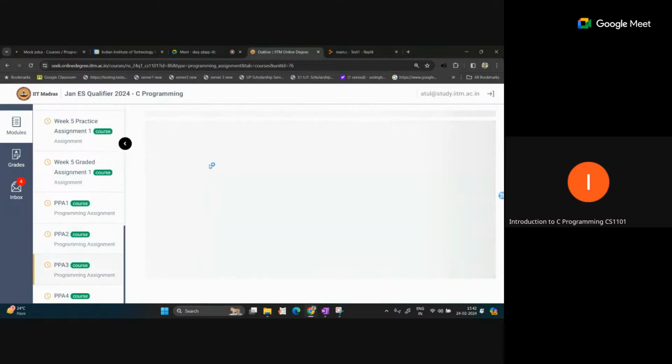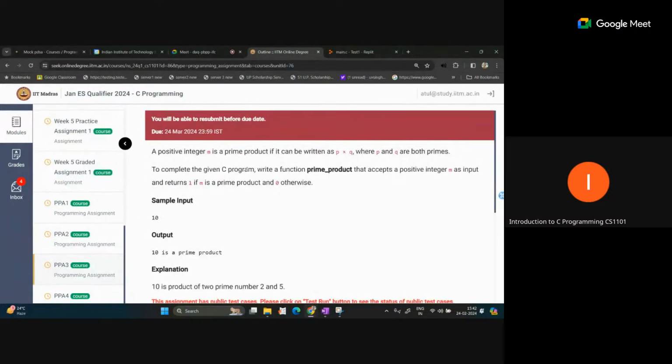Okay, next PPA 3. This is a different problem. Here a positive integer m is a prime product if it can be written as p into q, where p and q both are primes. You know the definition of prime. What is a prime number actually? A number which is greater than 1 and is only divisible by the number itself or 1 is called a prime number.